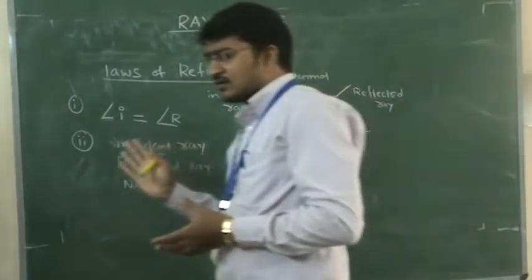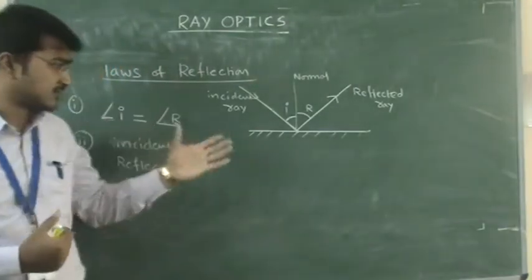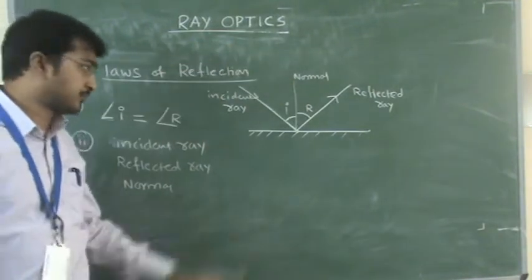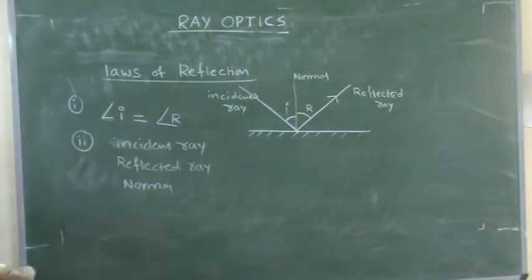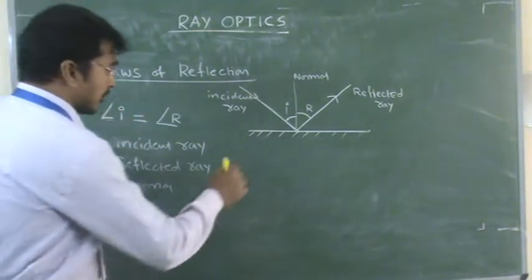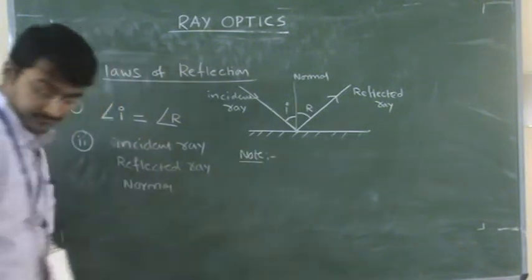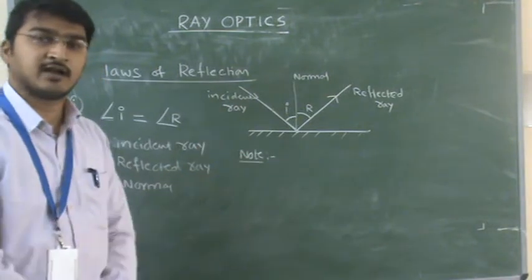Most of the time they will ask this question for 2 marks, so that's an important one. You should explain it with the diagram. Please make a note. Note: the angle of incidence is always equal to the angle of reflection.